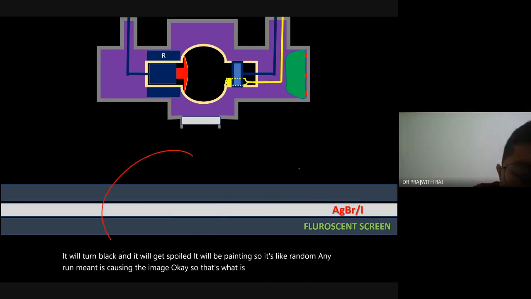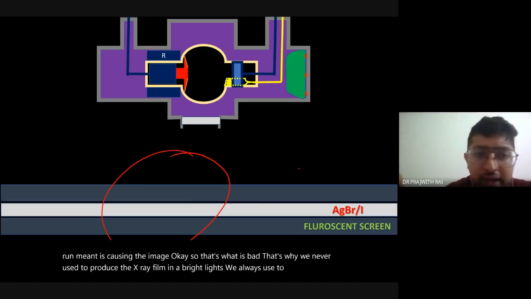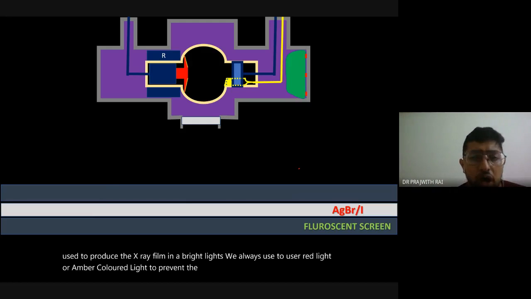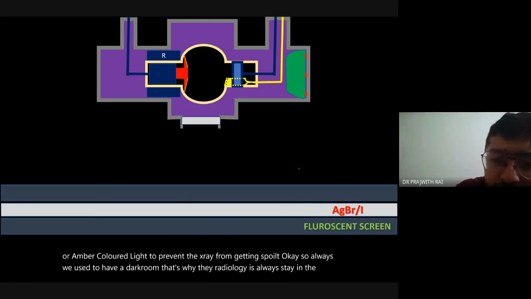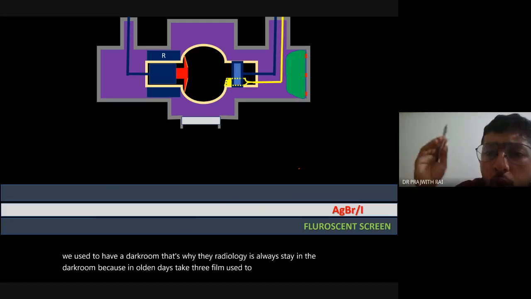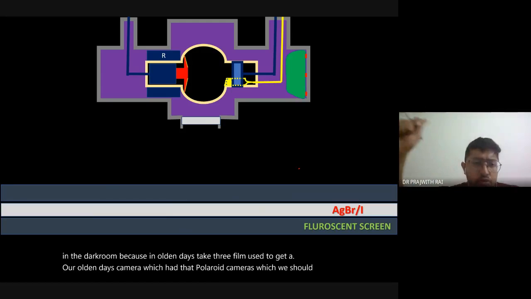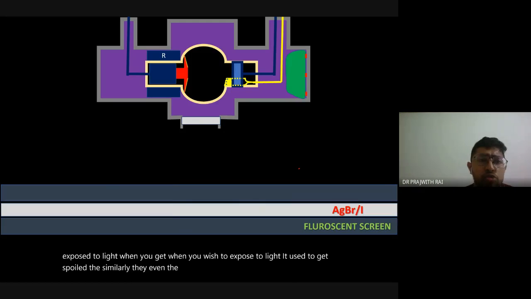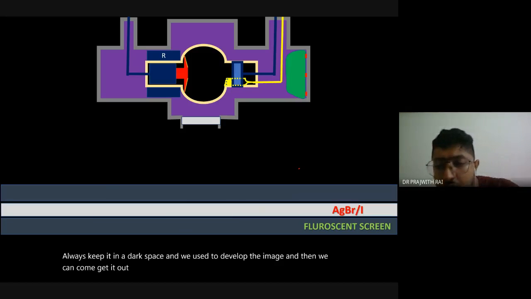That's why we never used to process an X-ray film in a bright light. We always used to use a red light or amber colored light to prevent the X-ray from getting spoiled. So we always used to have a dark room. That's why the radiologists always stay in the dark room, because in olden days the X-ray film used to get exposed. This is like our olden days Polaroid cameras, which we should not expose to light. When you exposed them to light, they used to get spoiled. Similarly, even the X-ray film used to get spoiled. So we always kept it in a dark space, developed the image, and then we could get it out in the environment. So that's how the film used to work.